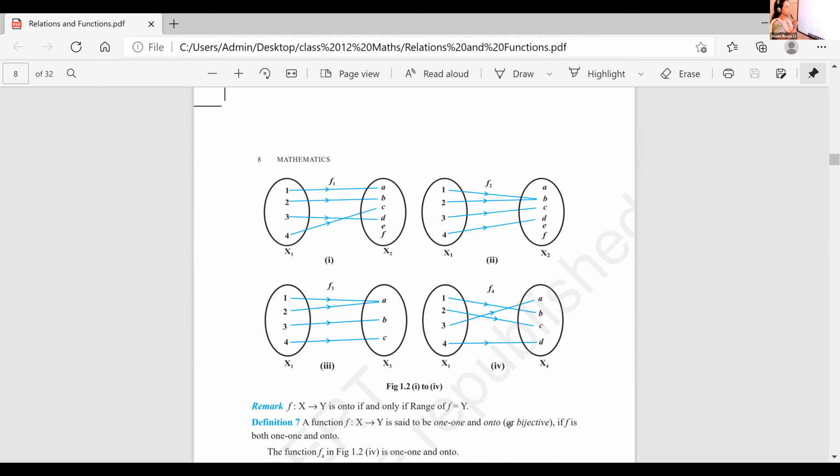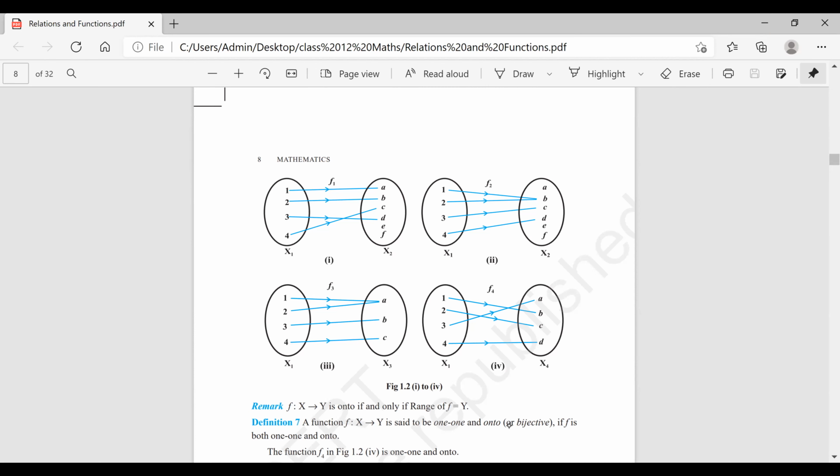Look at the next one, f2. Is it 1-1 and onto? Alvin, f2, is it 1-1?